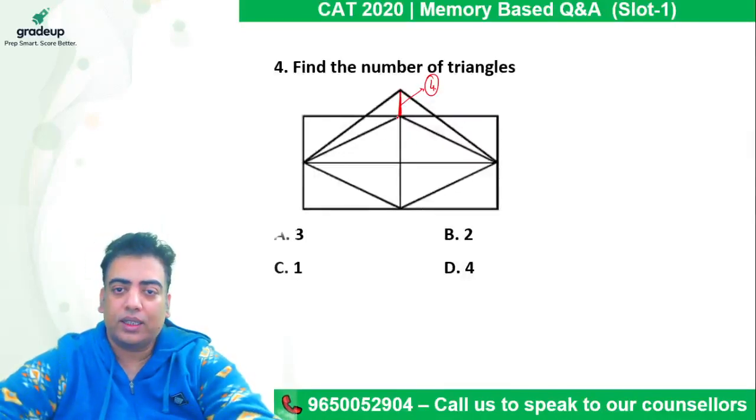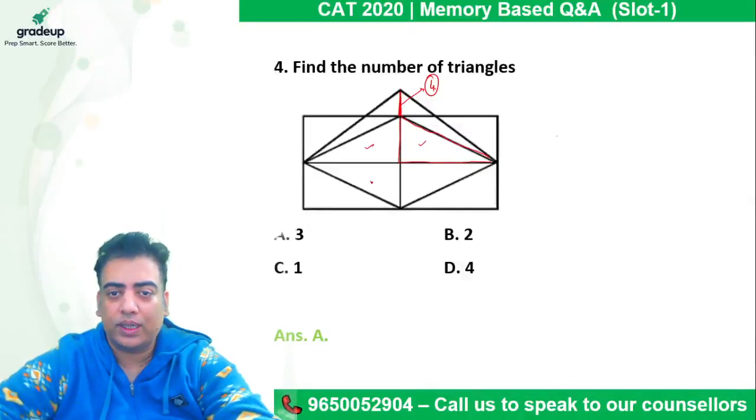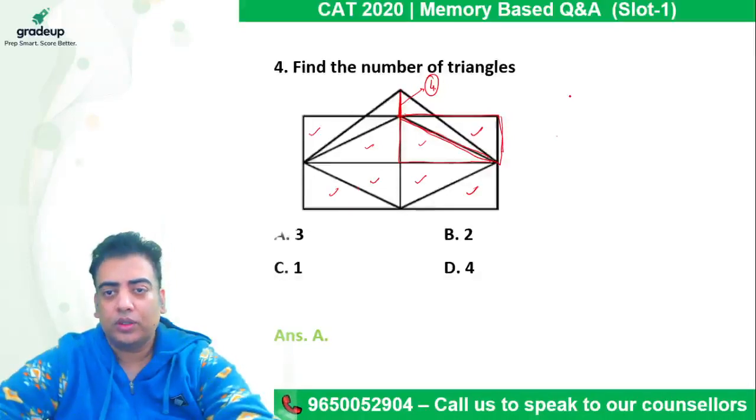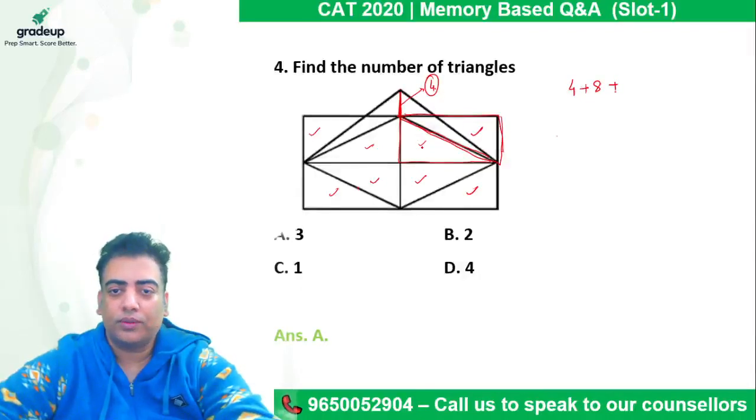So if we consider this size of the triangle, there are going to be 4 such triangles. One is this, one is this, one is here, one is here. So all these 4 triangles we can see are identical, so they are 4 in number. Likewise, we have 4 triangles on the outside also. Right, so 5, 6, 7, 8. So we have counted 4 triangles plus 8 triangles plus, let's count more.